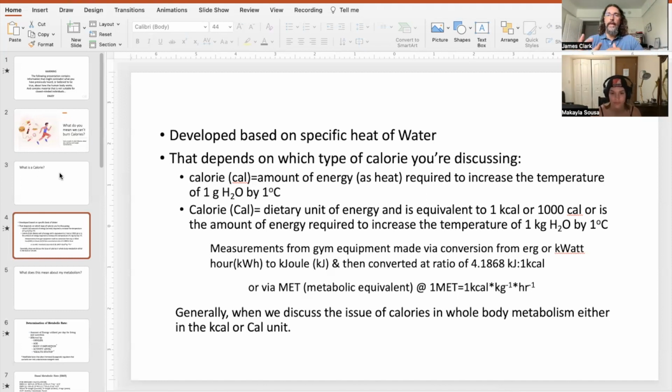And so when we're looking at what's taking place in the gym setup of energy utilization, it's going to be based off of not what is happening inside of our body, but what's happening with the machine.